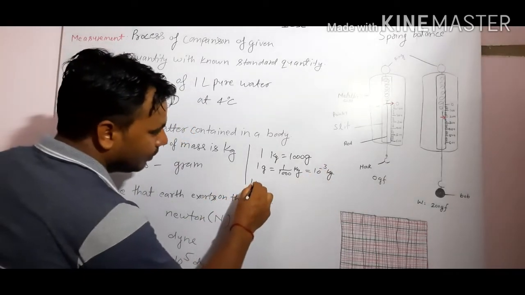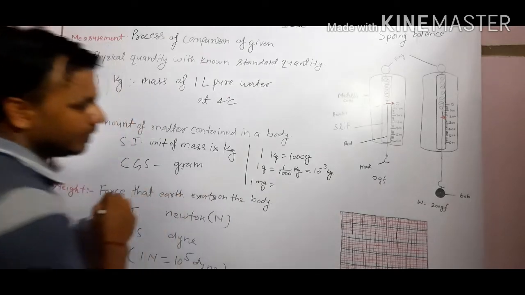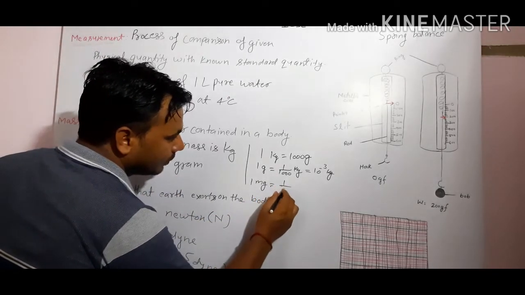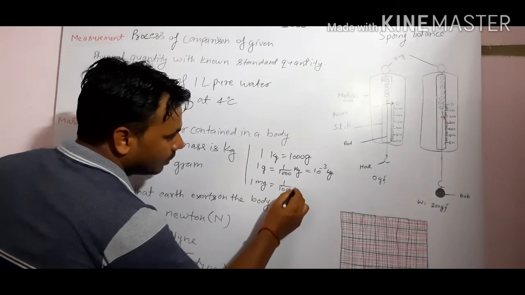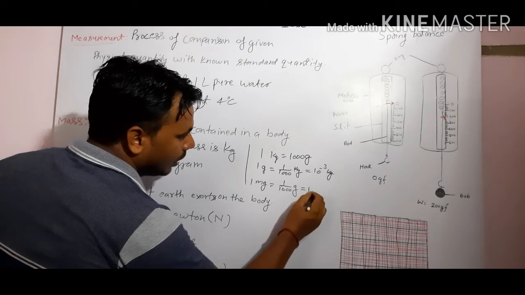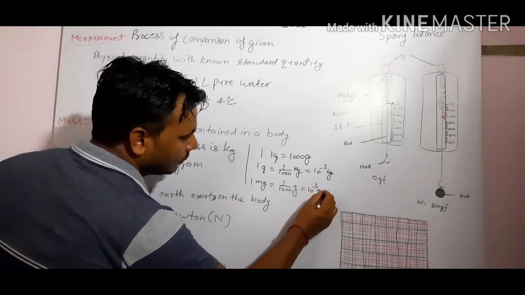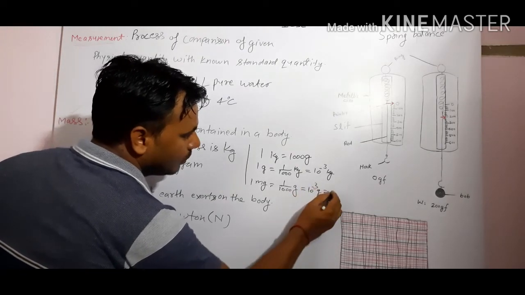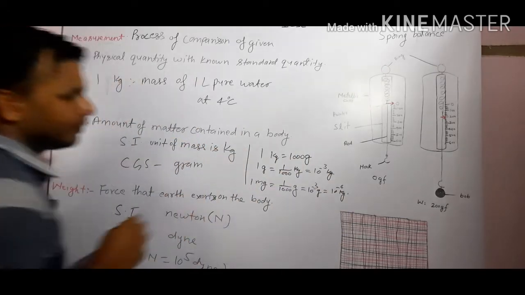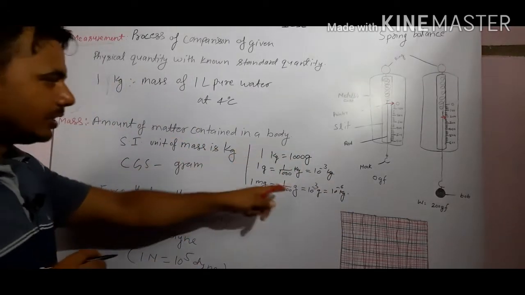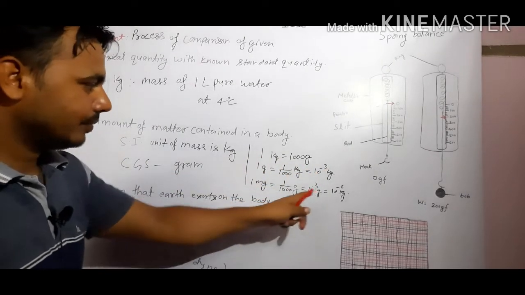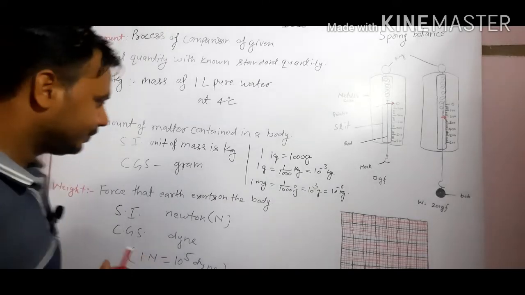Same way, 1 milligram is equal to 1 upon 1000 gram, which is 10 to the power minus 3 gram, which is 10 to the power minus 6 kilogram. So these are the relations between kilogram, gram and milligram.